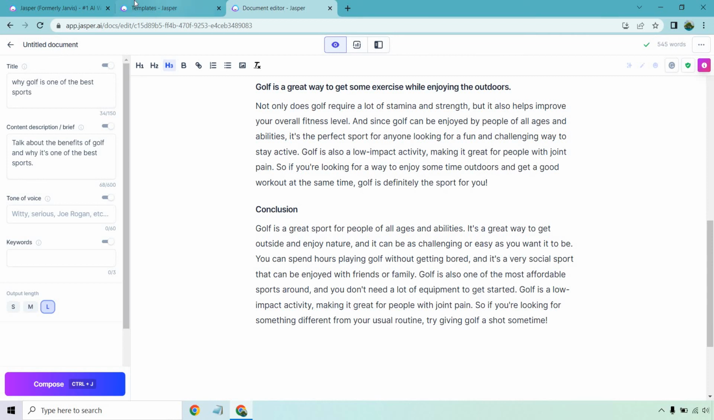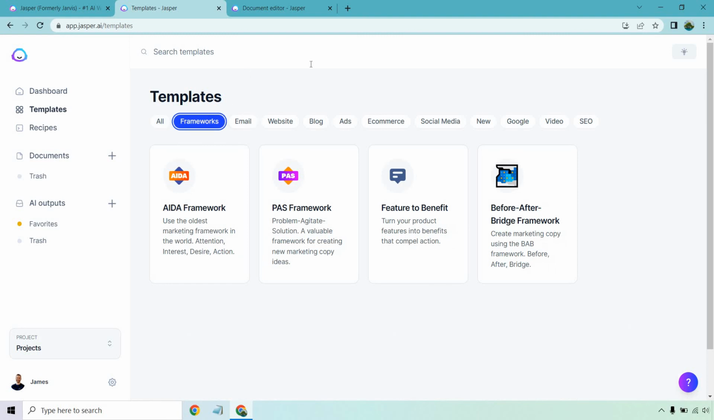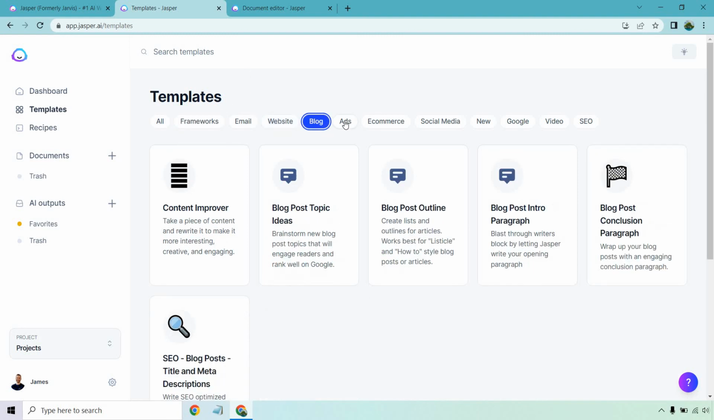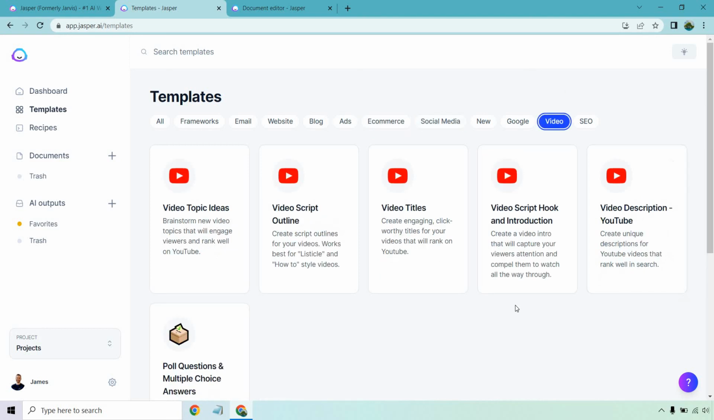Plus, Jasper comes with a lot of these templates where you don't really need to worry about the long form assistant all the time, especially if you're looking for copywriting related stuff, websites and blogs. Maybe you want to run ads, e-commerce, social media. I love the video ones. You can even create video scripts, which I'll have a video about as well. There's a lot you can do with it. And that's about it. That concludes the video.